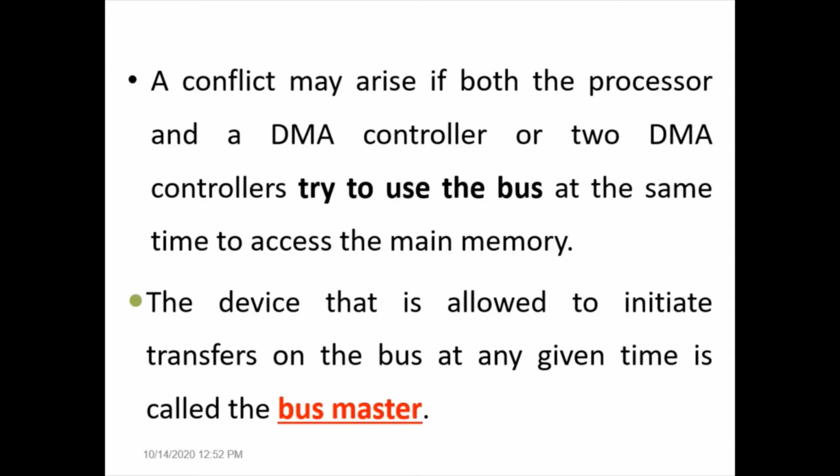So a conflict may arise when the processor and a particular DMA controller both fight for bus access at the same time, or when multiple DMA controllers of various input-output devices fight for accessing the bus. The arbitration process decides which DMA controller or processor accesses the bus. The device which wins the conflict is called the bus master, which starts accessing the bus for data transfer.